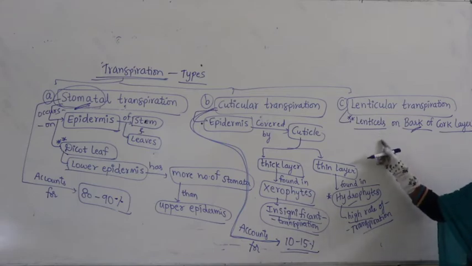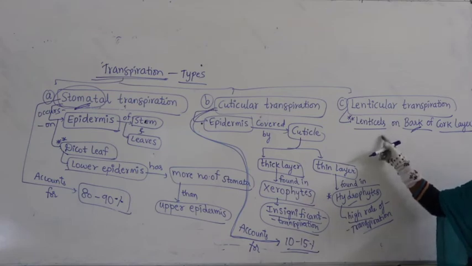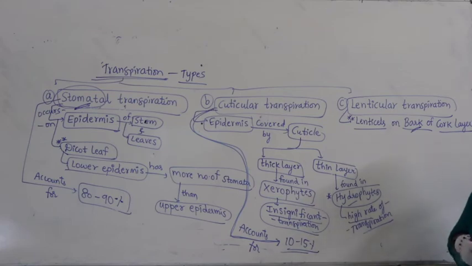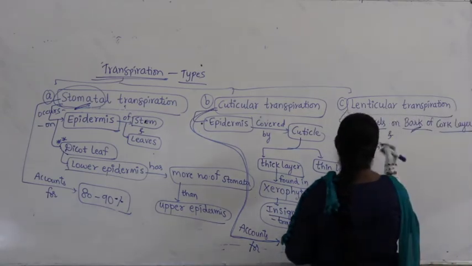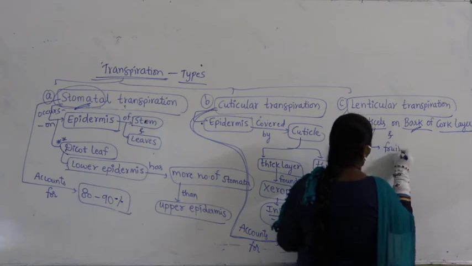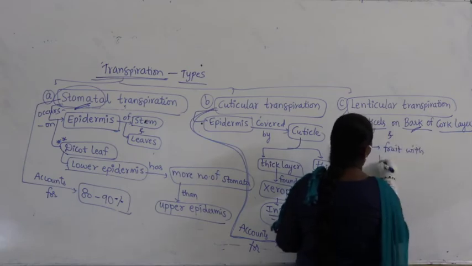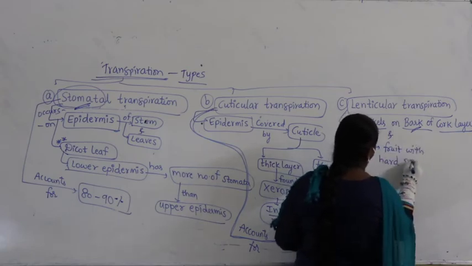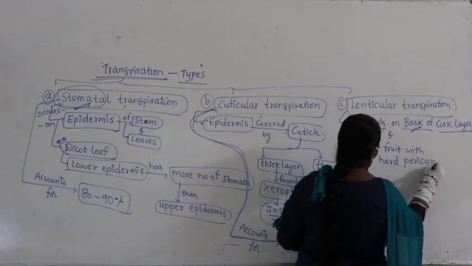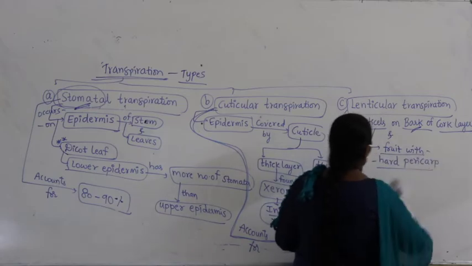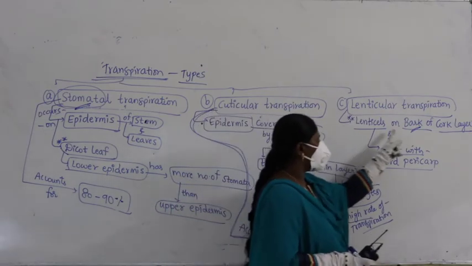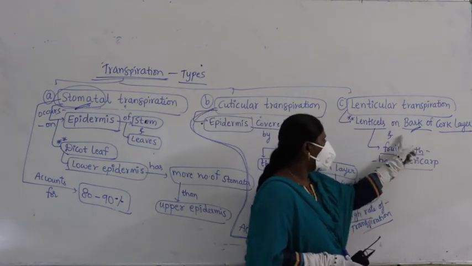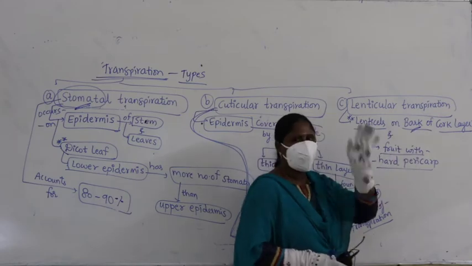Lens shaped openings meant for exchange of gases and transpiration are present on the bark of the cork layer, and also on fruit with hard pericarp. Lenticels are present on the bark of the cork layer and on fruit with hard pericarp.